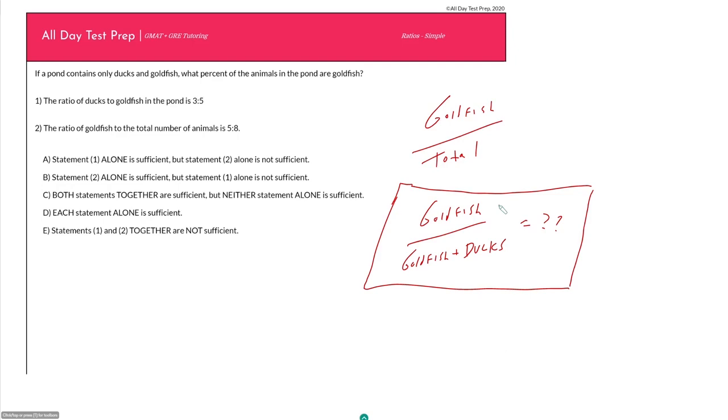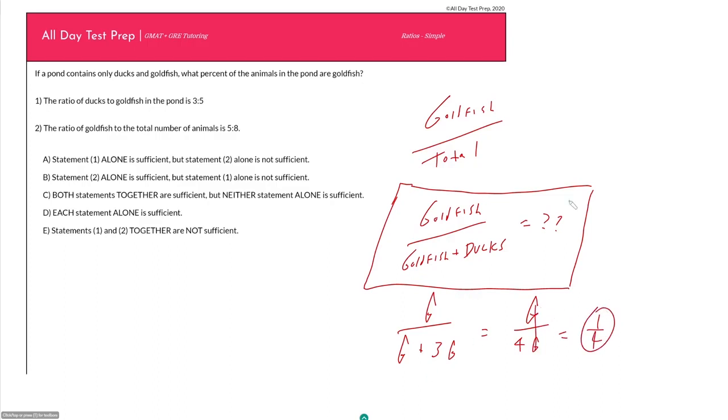But that is actually not true, because remember, what data sufficiency is asking you is what is the minimum amount of information needed to answer a question. So in this case, once I write it out in words, I can now assign variables. So I'll say G and D. If I can find that my ducks are, say, 3 times my goldfish, so now I would have goldfish over goldfish plus 3 times my goldfish, because those are my ducks, which would be G over 4G. My G's cancel, and I get my answer of 1/4.